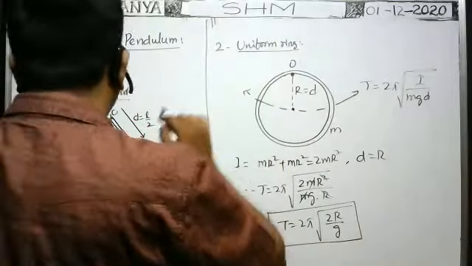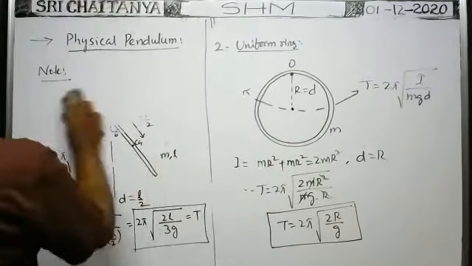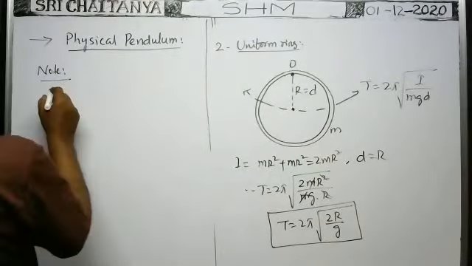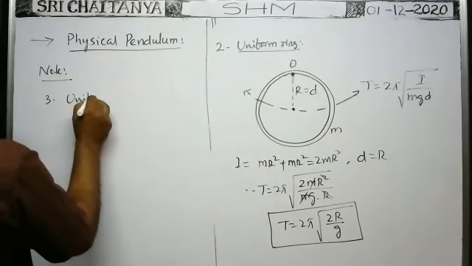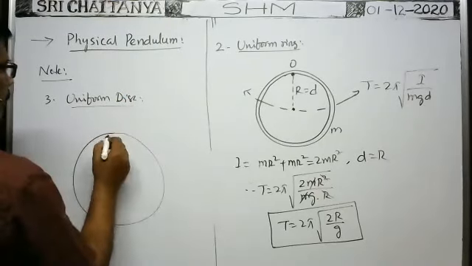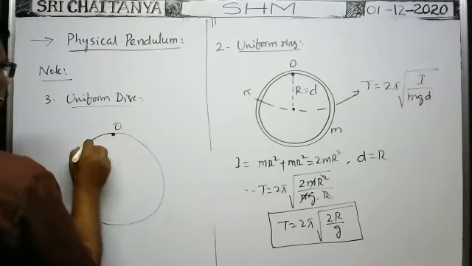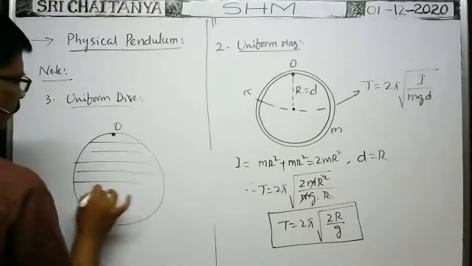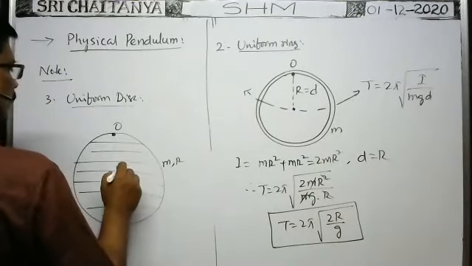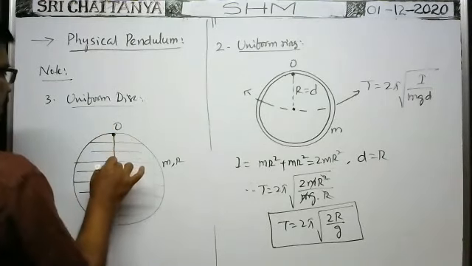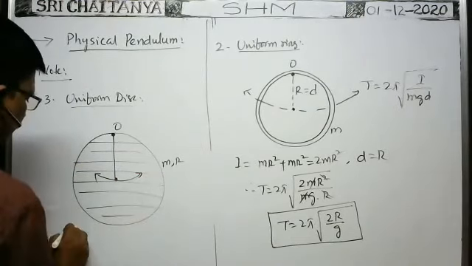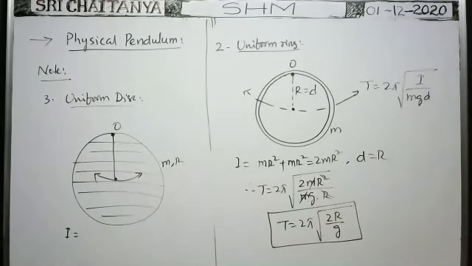Suppose it is the disk, what happens? It is a uniform disk. The center of the disk is this one, mass is m and radius capital R. Now about this point, when the disk is made to oscillate, then the disk oscillates like this. Then what about the moment of inertia here?